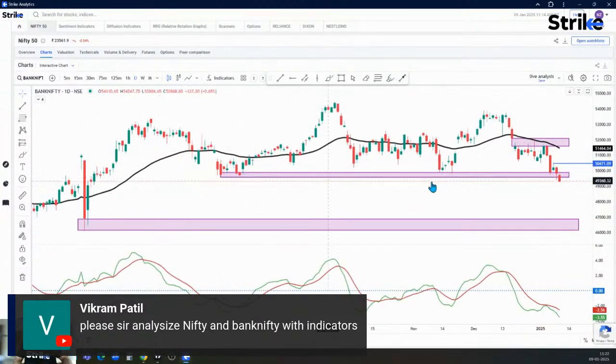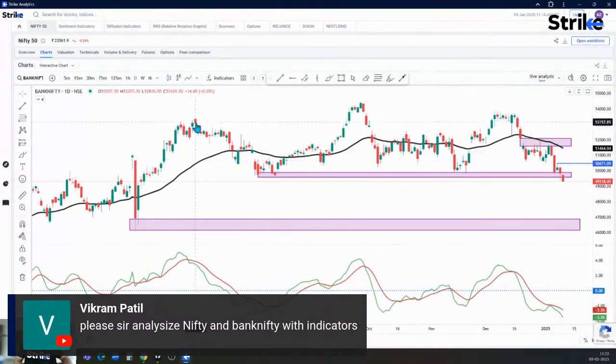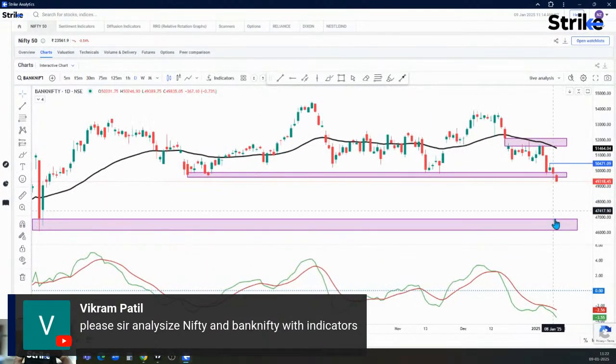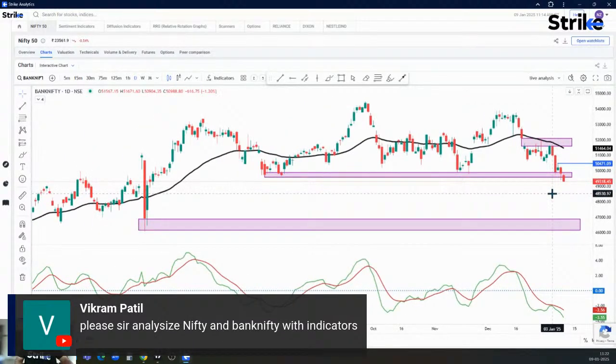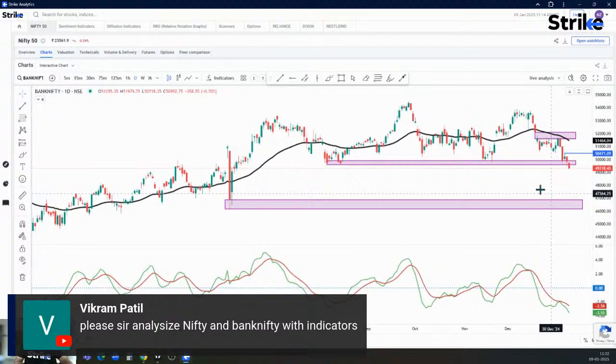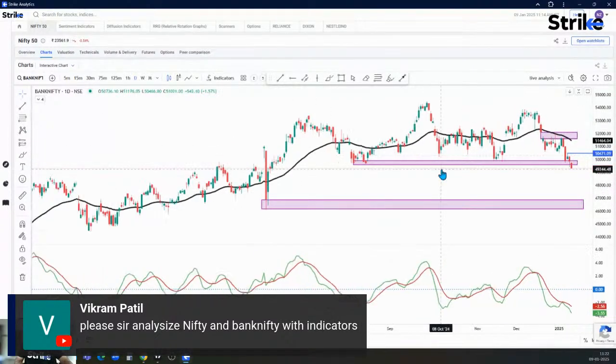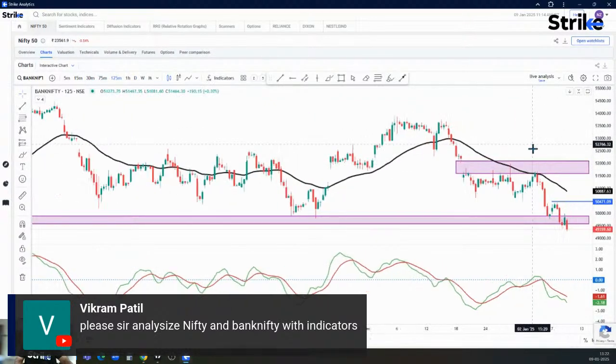Yeah, so this support level is broken, and there is a triple top formation. So if Bank Nifty gives a close below this area, that is 49,578, it would mean bearish for Bank Nifty, and Bank Nifty could drag the markets down. So Bank Nifty is looking bearish, and on the 125-minute chart,